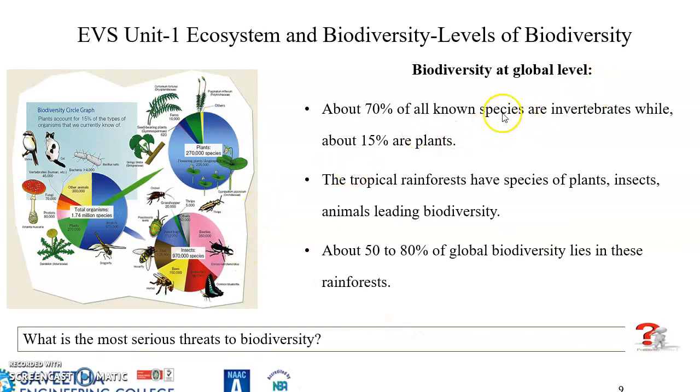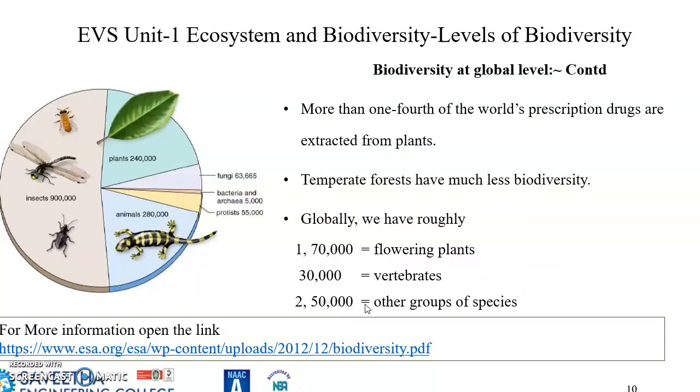At the global level, 70% of all known species are invertebrates, while only 15% are plants. The tropical rainforests have species of plants, insects, and animals, leading in biodiversity. About 50 to 80% of the global biodiversity lies in these rainforests itself. More than one fourth of the world's prescription drugs are extracted from plants.